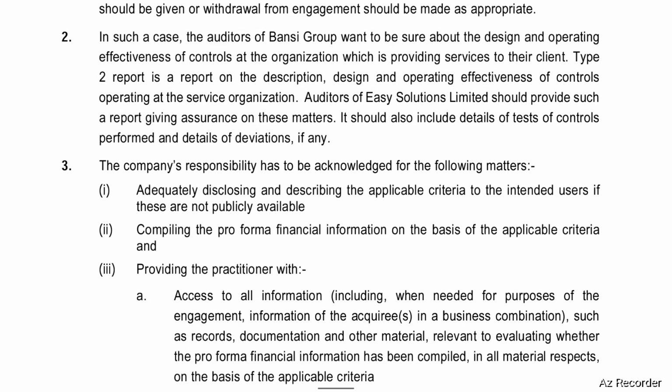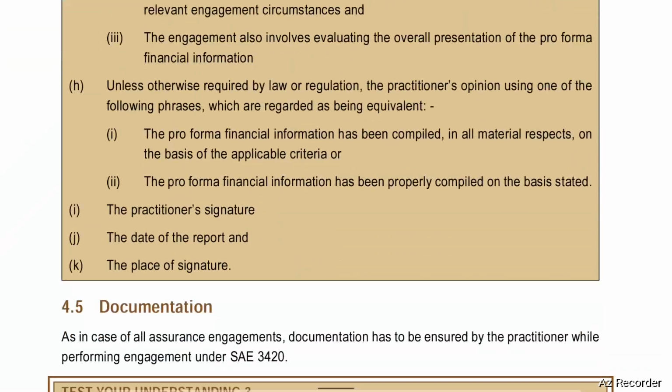Type 2 report is a report on description, design, and operating effectiveness of controls operating at a service organization. Auditors of Easy Solutions Limited should provide such a report giving assurance on these matters. It should also include details of test of controls performed and details of deviations, if any. Next, test your understanding 3.